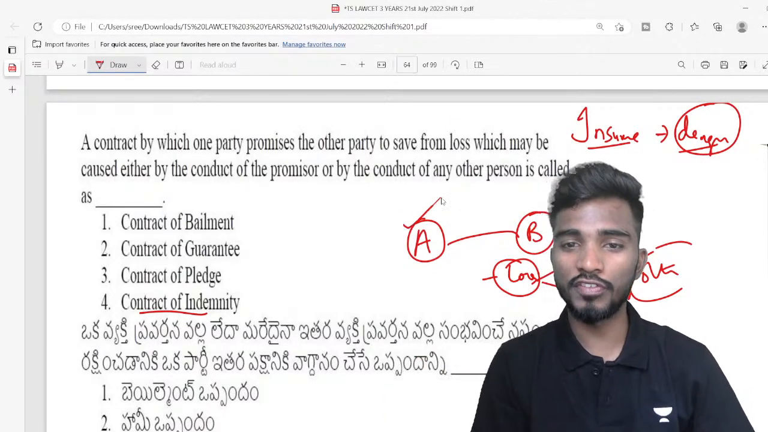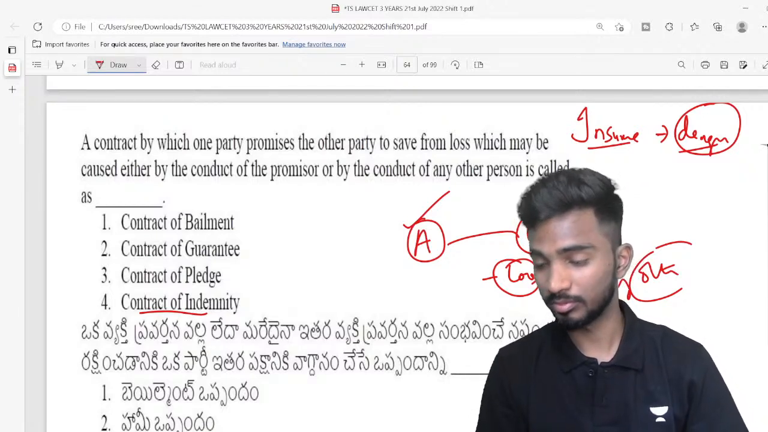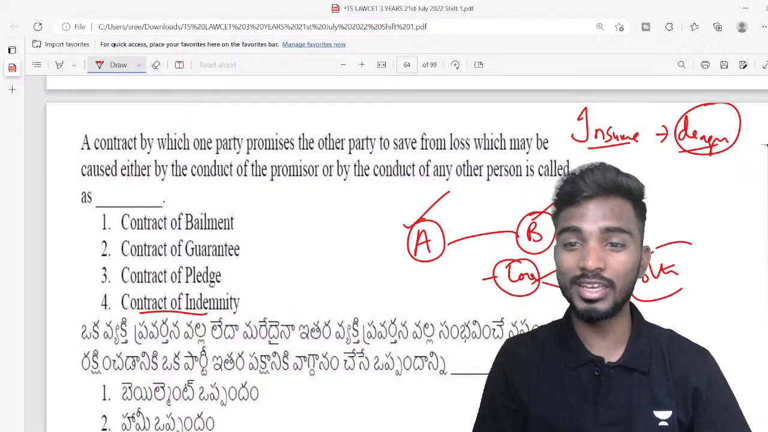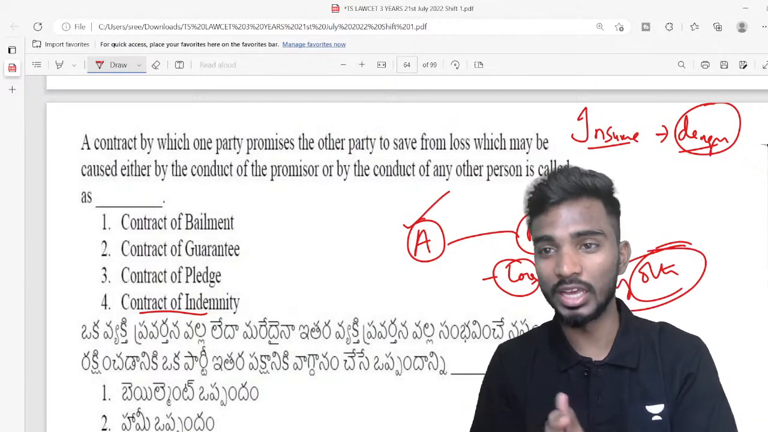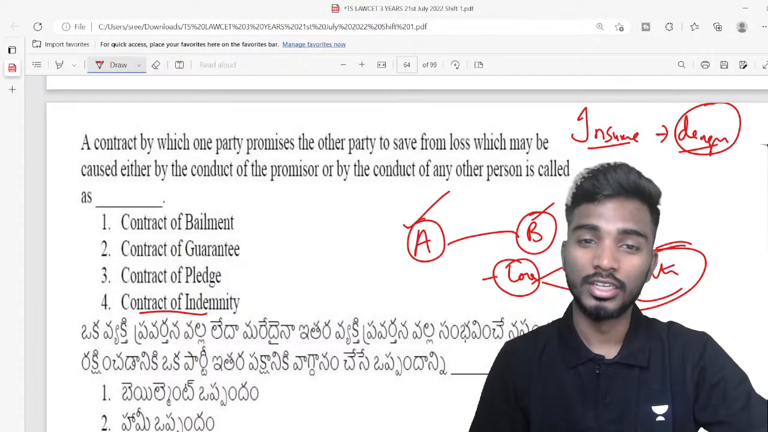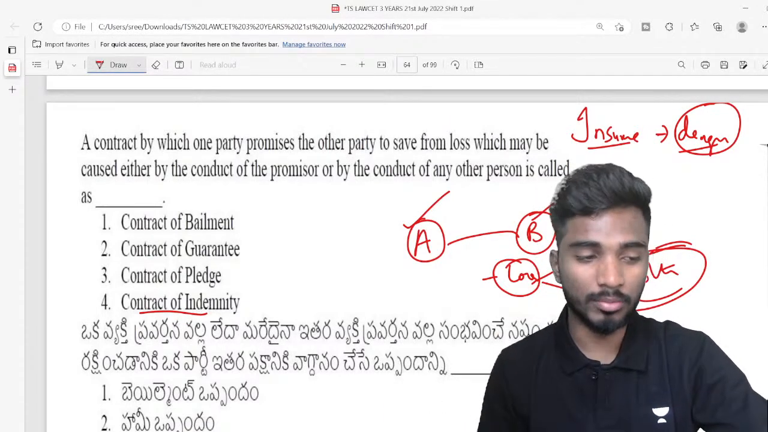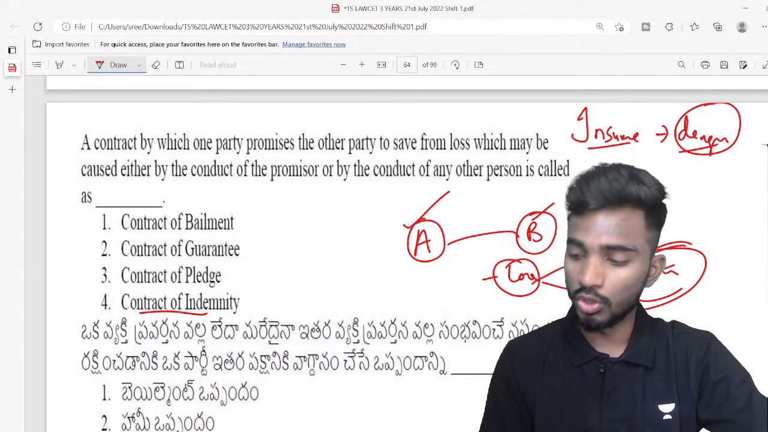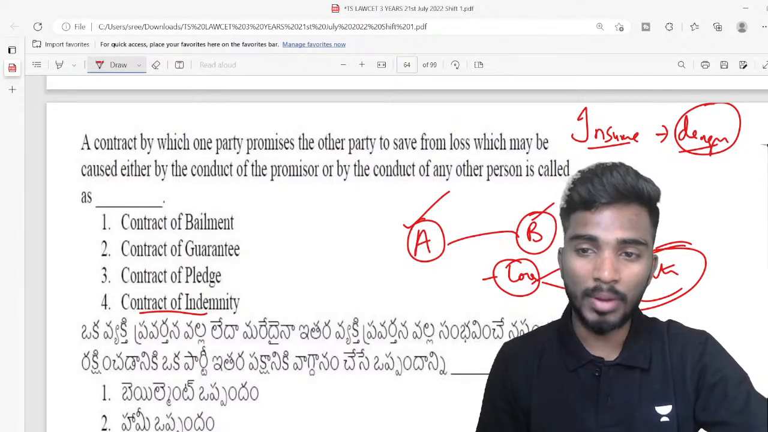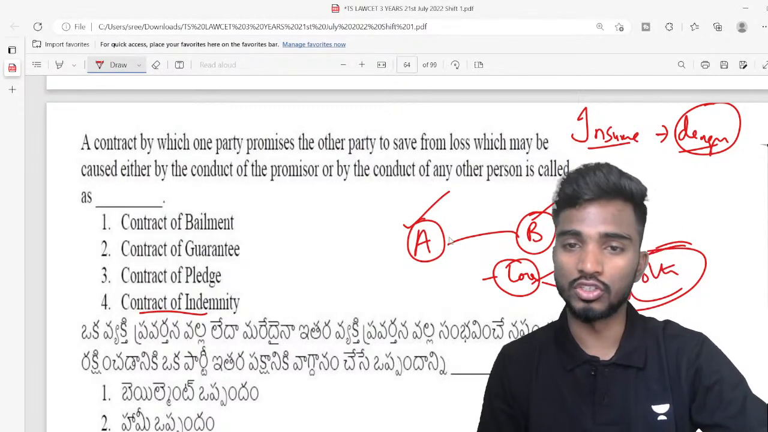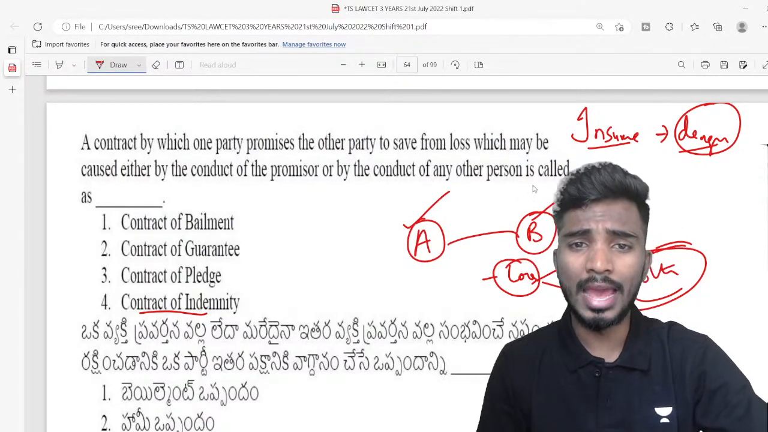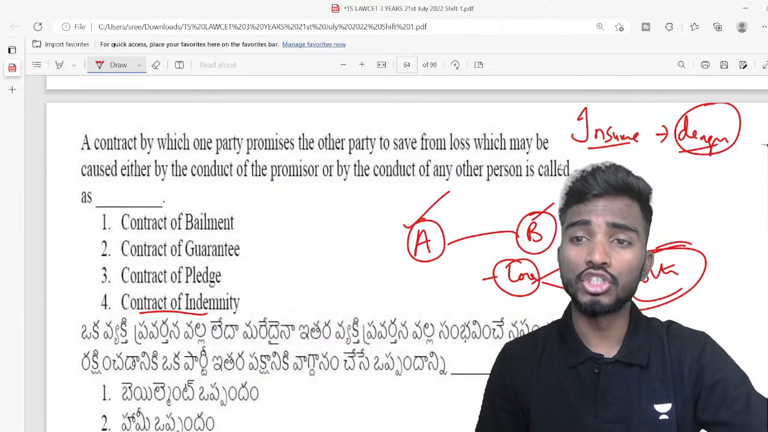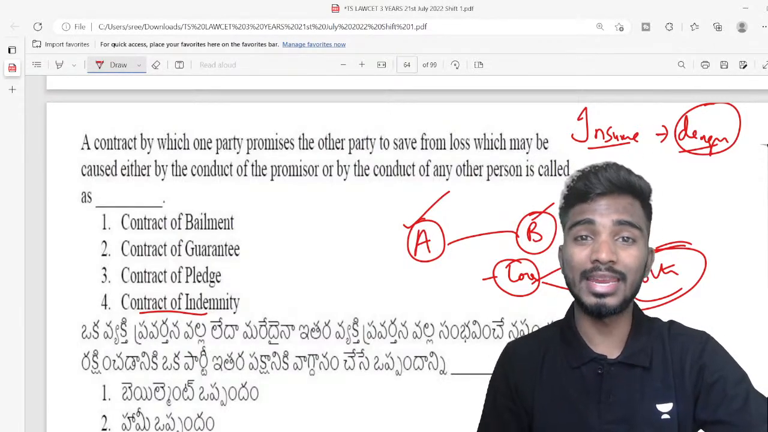Dengue is caused because of A or because of B? So dengue is actually caused by some other party. Okay, it is a mosquito. Because of that mosquito you have suffered from dengue and you are admitted in the hospital. So now just because of the other party's negligence or A's negligence, if any damage is happening to you, the insurance company is going to compensate for that particular thing, right? That is known as indemnity.